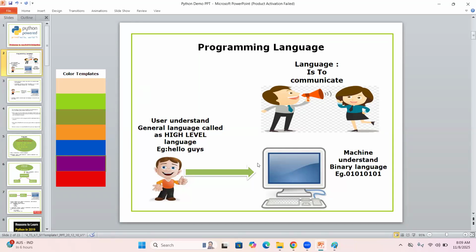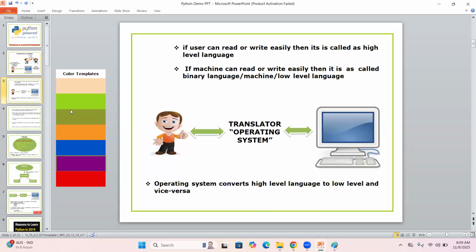The reason is that a machine can understand only zeros or ones, meaning only binary level language. So here a human being communicates with high level language, but high level language is not directly understood by the machine. In this situation, in order to convert our high level instruction into machine level understandable language, we require one translator, sir.